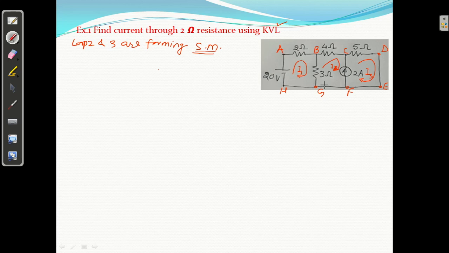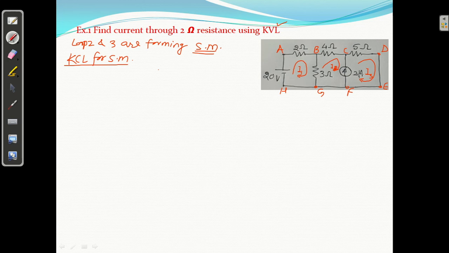Why is it forming a super mesh? Because these 2 loops, loop 2 and 3, are shared by current source. So what we will do, we will write KCL for super mesh.